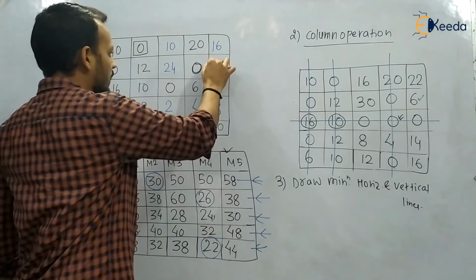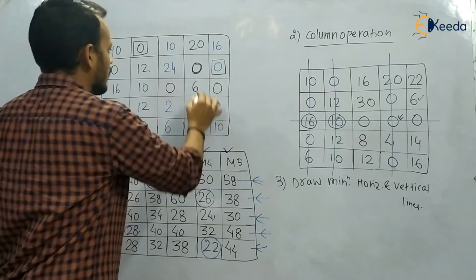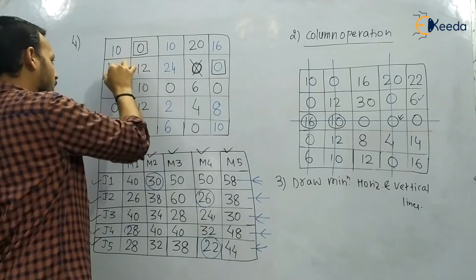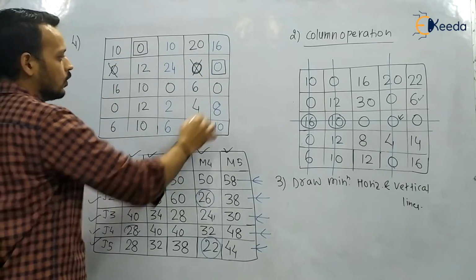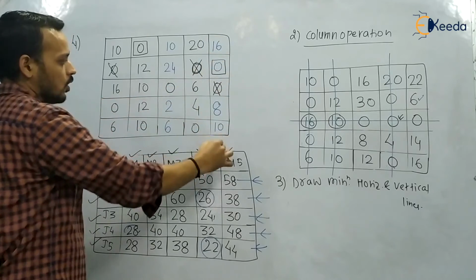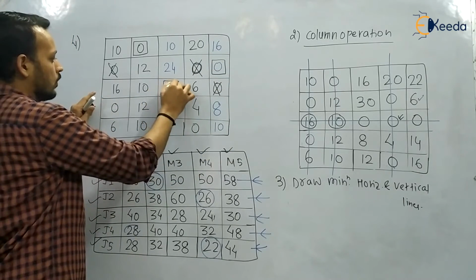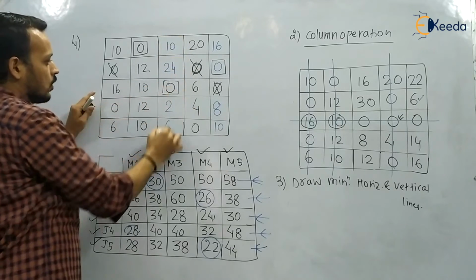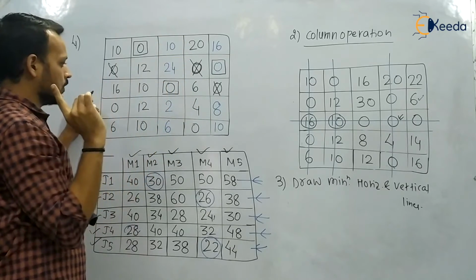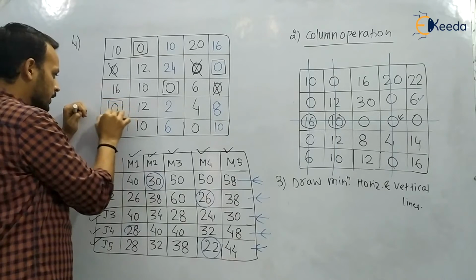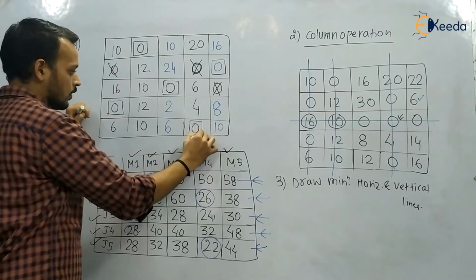So we will select this 0. So we will cut this row, and we will cut this column also. Now here we will select this 0, unique in this column and in this row. Here we will select this one, and here we will select this one.